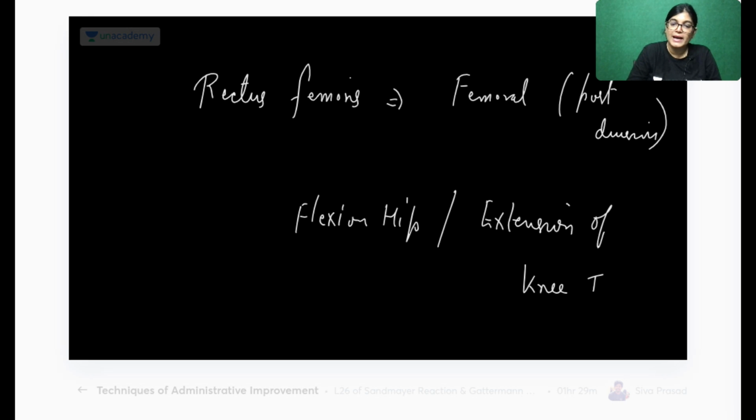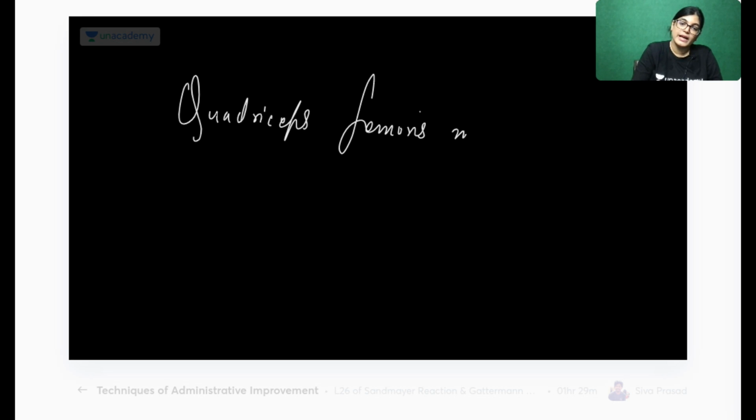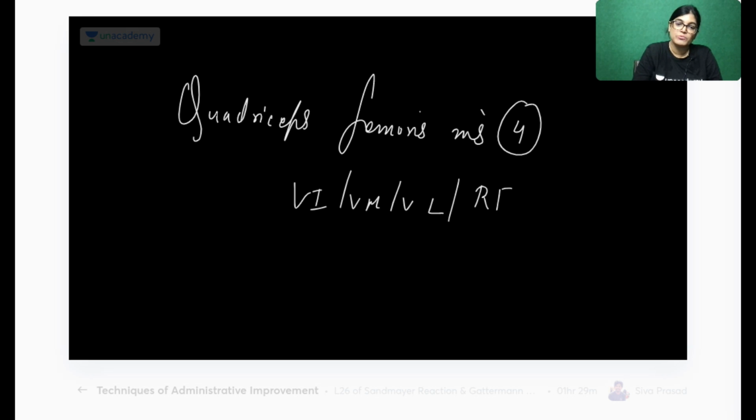So the action and nerve supply are common for all quadriceps femoris muscles. You can write down in one line, quadriceps femoris muscle consists of four: vastus intermedius, vastus medialis, vastus lateralis, and rectus femoris.